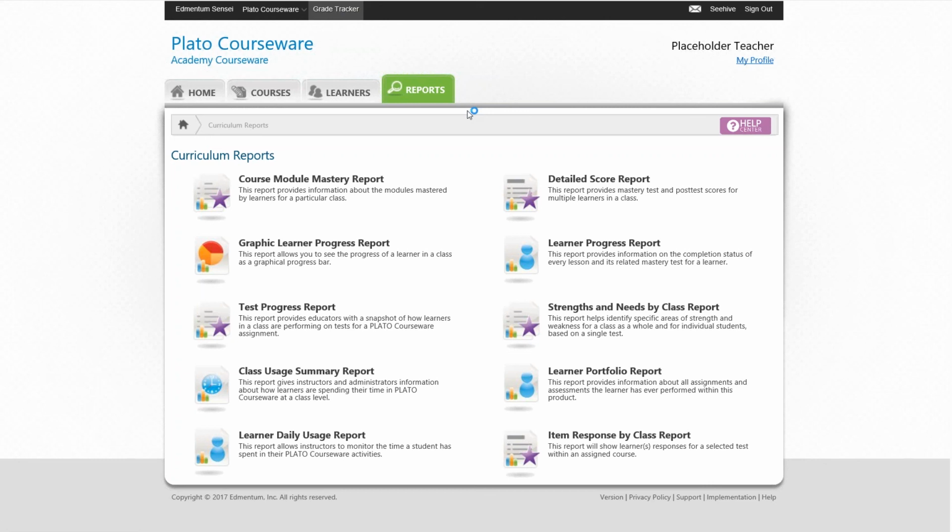And then the last thing that I wanted to show you is that we still have the navigation for Grade Tracker up here. So if I click on that, I will be able to see all of my enrollments and sections within Grade Tracker to be able to manage those grades there.